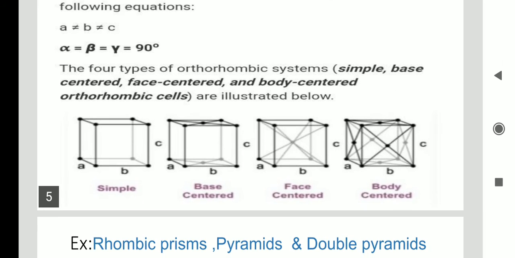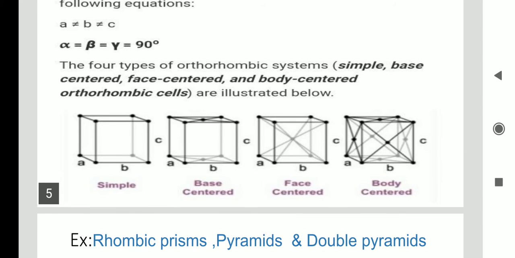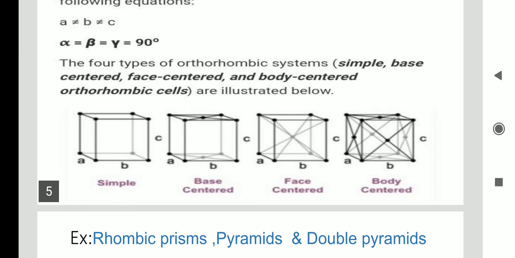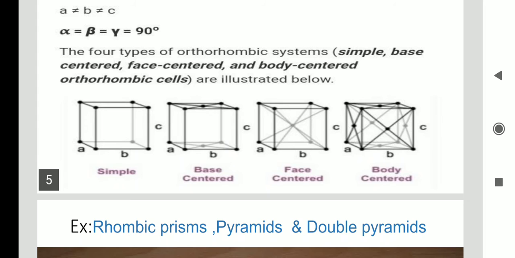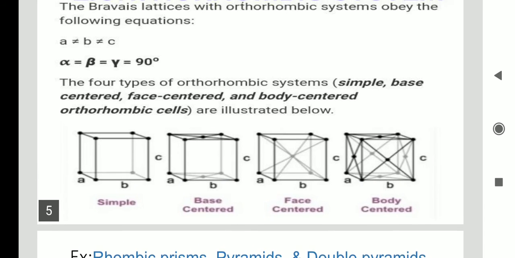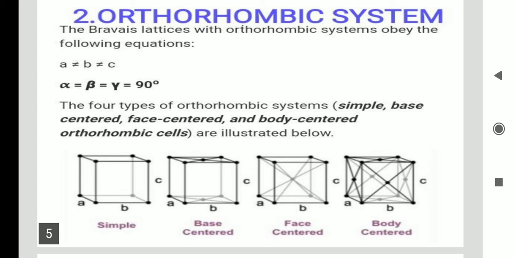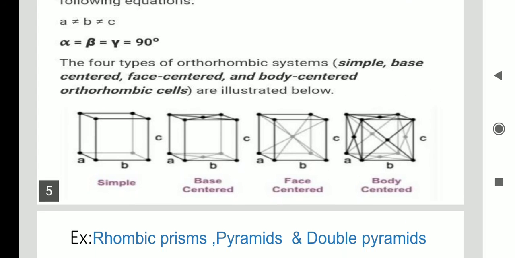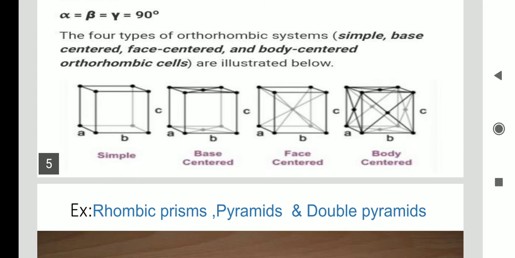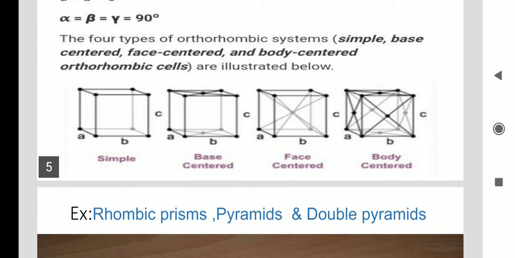Again, the orthorhombic is classified into four lattices. How many lattices? Four Bravais lattices. So the four Bravais lattices are what? Primitive, base center, that means side one, base center, face center, and body center. So here the orthorhombic is changed into four Bravais lattices.